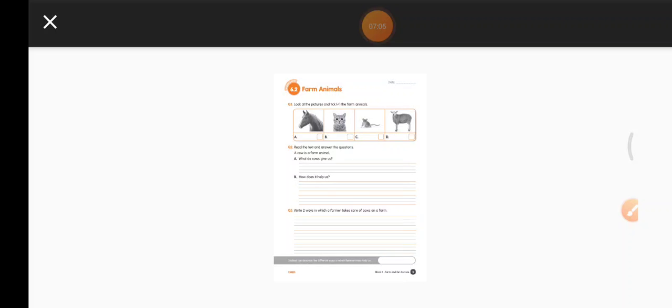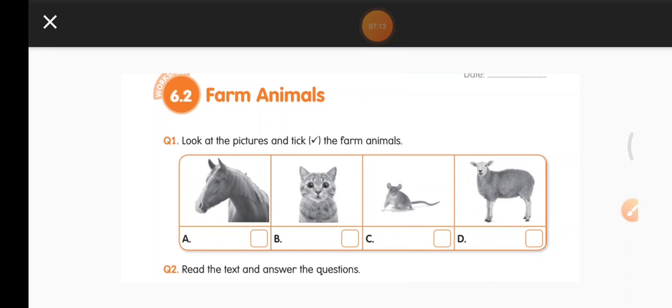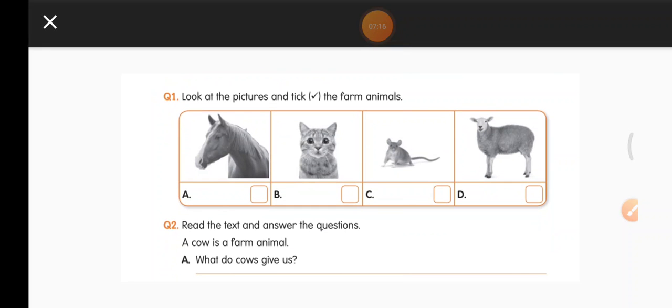Now let us open this worksheet. Very easy, Nana. Put today's date. So first question, look at the pictures and tick the farm animals. So a horse is given, a kitten, a mouse and a sheep. So horse is a farm animal. Why? Because it carries heavy loads, it carries people. Kitten? No. Mouse? No. Sheep? Yes. D1 is sheep. Sheep gives us wool. With wool, many things are made. So you can tick option A and option D.